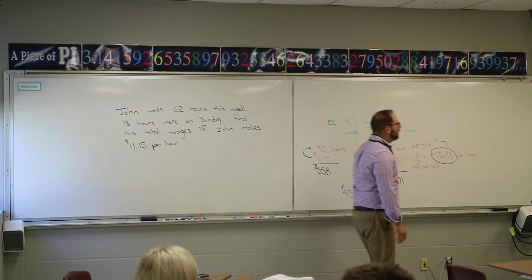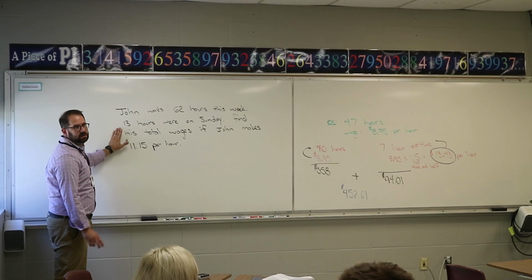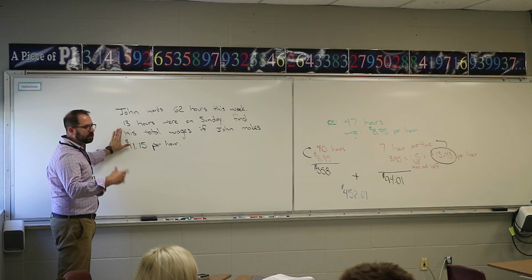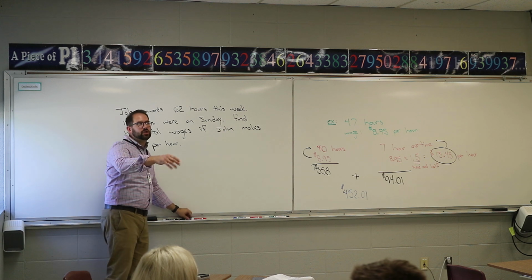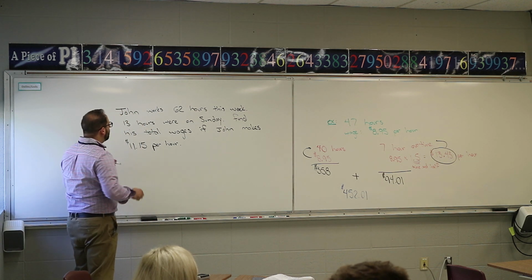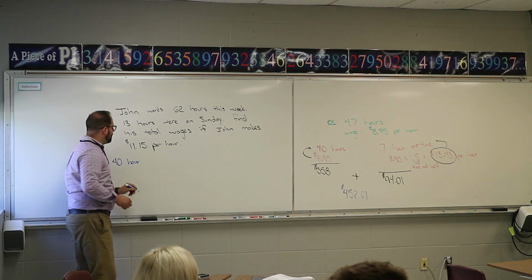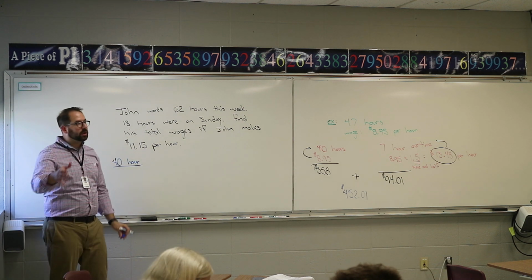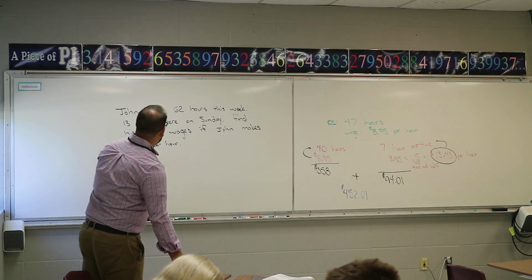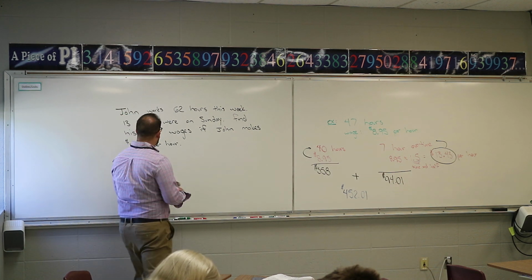because he works Sunday. The 13 hours is not added to the 62. It's a part of the 62. They're breaking it down so you're getting the minimum information you need to break everything down. So he's working a 40-hour work week. We already know that. He's already working 62. 13 hours were on Sunday.